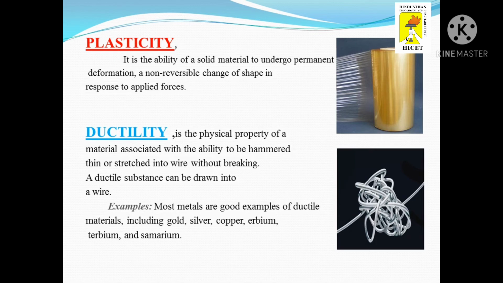For example, most metals are good examples of ductile materials, including gold, silver, copper, erbium, terbium, and samarium. Examples of metals that are not very ductile include tungsten and high carbon steels. Also, non-metals are not generally ductile.